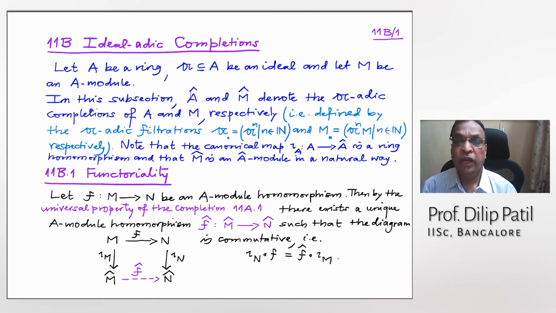Here we are denoting by A cap and M cap the adic completion of A and M respectively. That is defined by these adic filtrations: powers of the ideal, and here powers of the ideal times M. These are the filtrations and you are completing with respect to that. If your ring is not Noetherian for some reason, or the module is not finitely generated, then it may not be Hausdorff. Note that we definitely have the canonical maps from A to A cap and M to M cap. The first canonical map is a ring homomorphism and the other canonical map is an A module homomorphism.